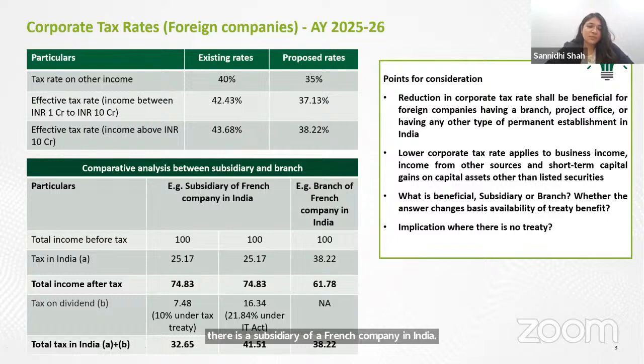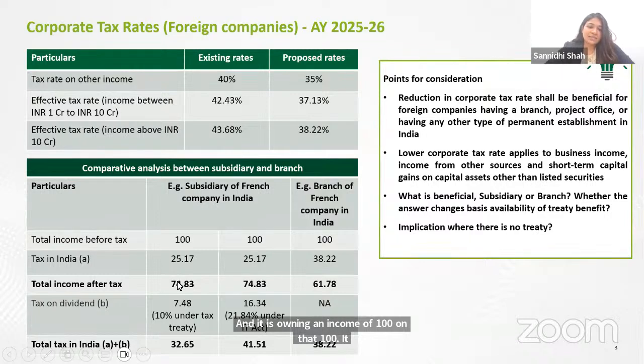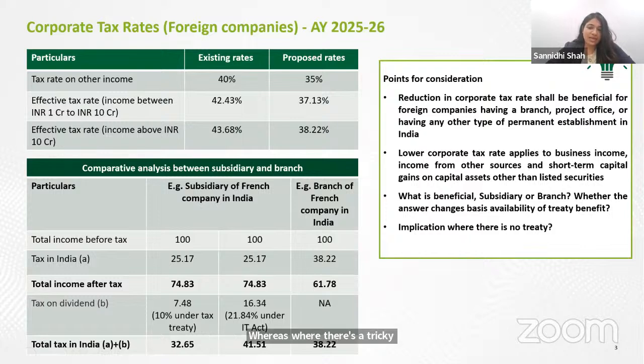On that 100 rupees, it will have to pay tax of 25 rupees as per the domestic tax rate. The balance amount it will repatriate to its foreign parent, where there is a treaty benefit, it can claim the lower rate as per the treaty, which will be 10%. And accordingly, the total tax outflow for this subsidiary would be 32.65%.